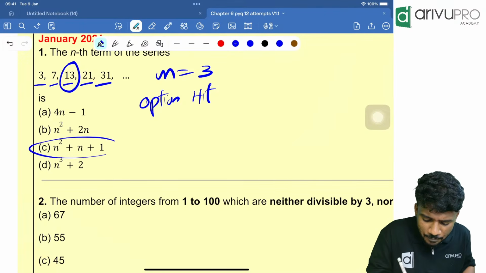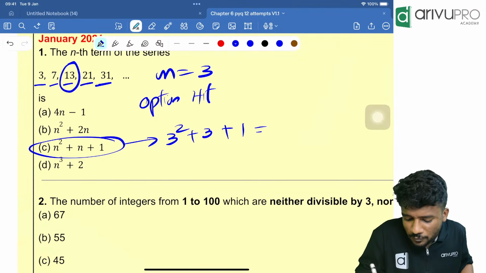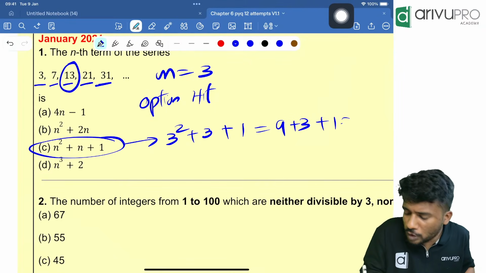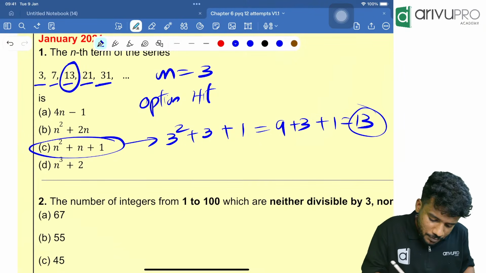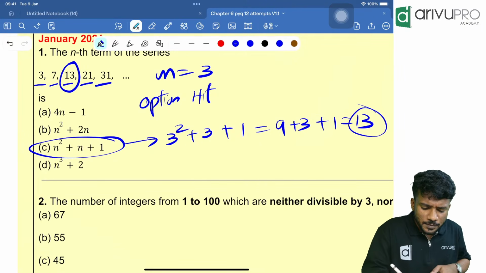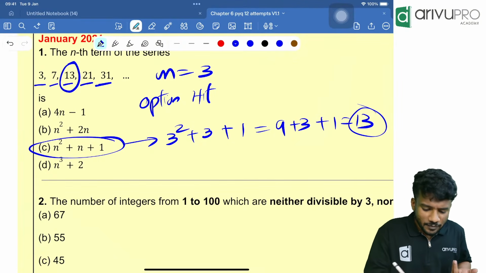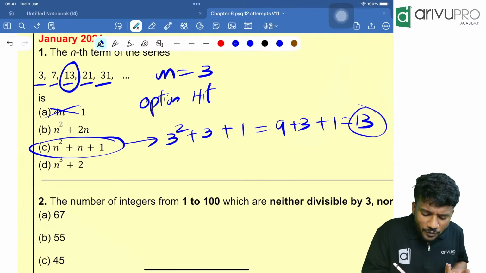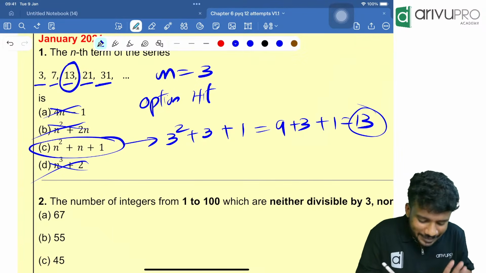Try option C. That means 3 square plus 3 plus 1, which is equal to 9 plus 3 plus 1, which is equal to 13. That means option C is your answer. Now check the other options also. 4 into 3 is 12. 12 minus 1 is 11. That is not 13. Then similarly over here, 3 square plus 6, that is 15. B is wrong. Similarly, this is also wrong. Everything is wrong except option C.